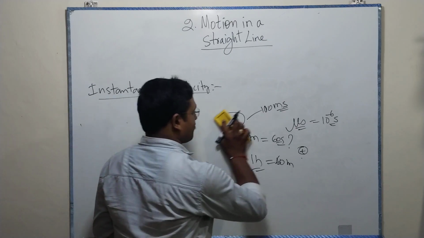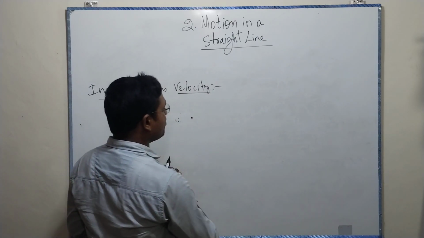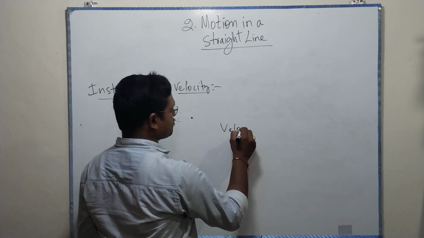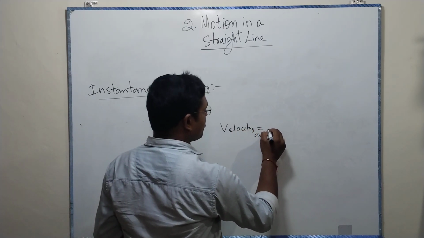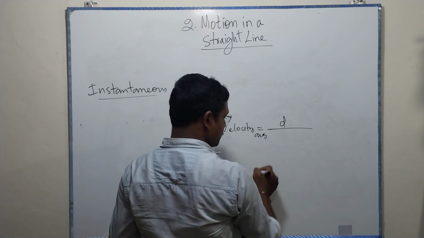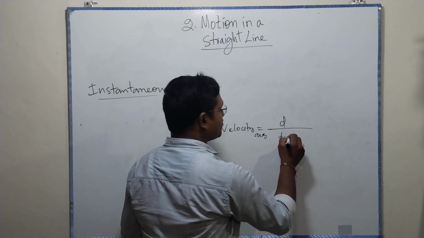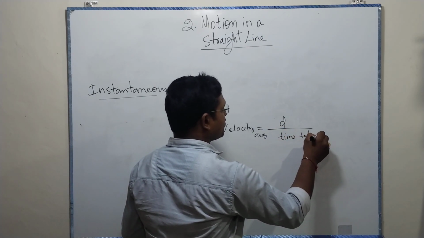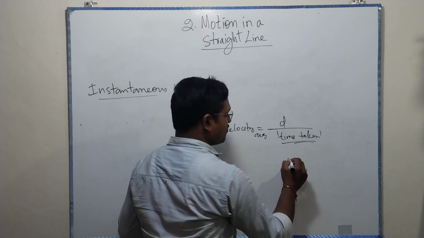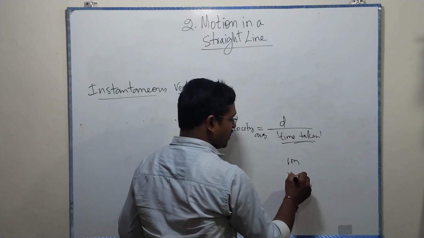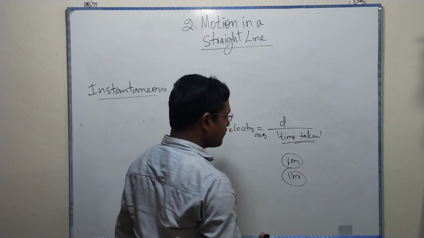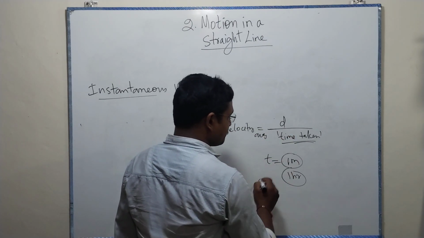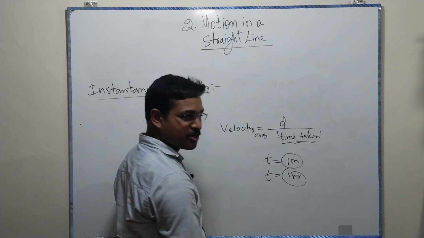Now, coming to general or average velocity, generally we say the total displacement by time taken. Here time taken is very important, maybe 1 minute, maybe 1 hour. This is the time taken, that span of time. Now this is equal to t, whatever the time.